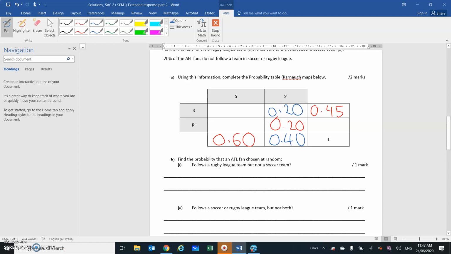We know that R intersection S is now 0.25, because this plus this, so 0.25 plus 0.20 equals 0.45. They add across and they add down to those totals. If you want to write total there, you can.